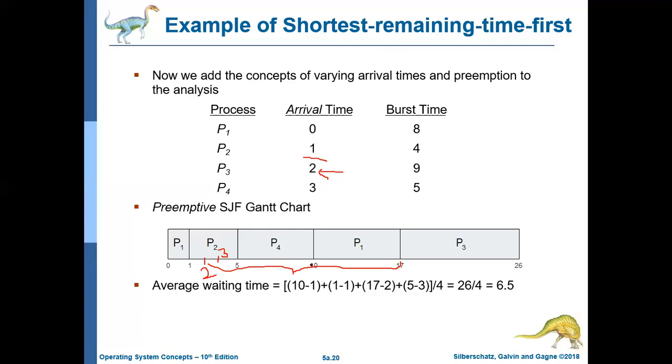In between 3 to 10, how much time was P4 not running? From 3 to 5, P4 was not running. After 5, P4 was running. So for 2 units of time, P4 was not running. That is the waiting time for P4.